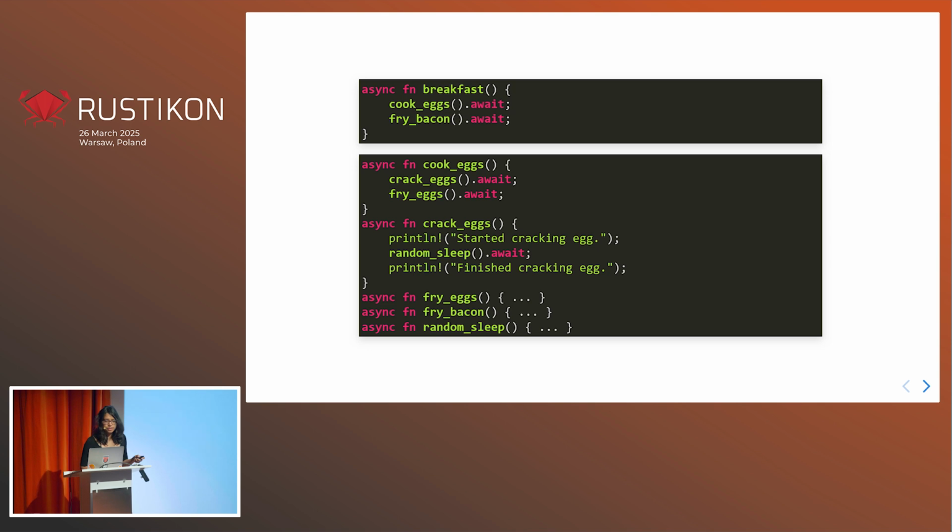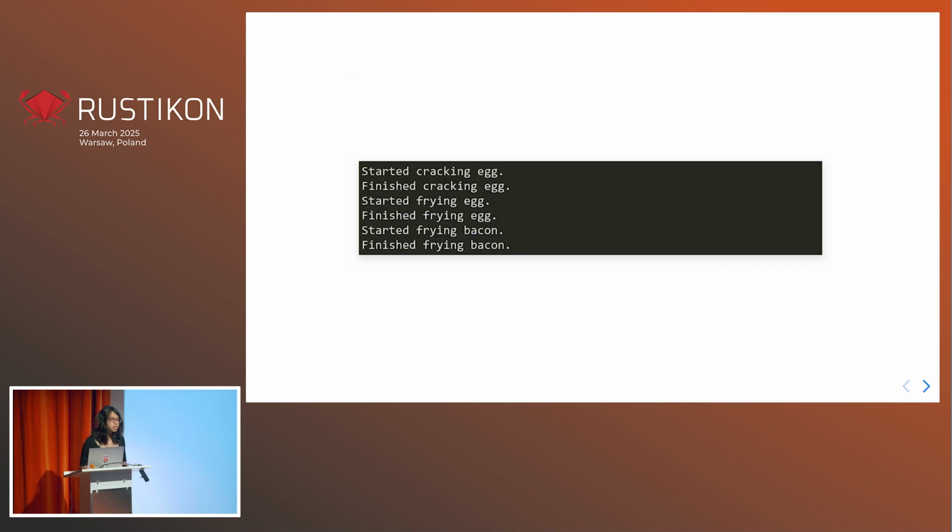But if I run this, I get the same output, right? So what have I actually done? Aside from making my code more verbose, possibly less performant, why should I even use these async await keywords?